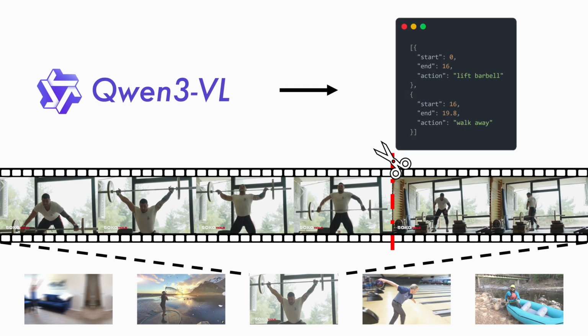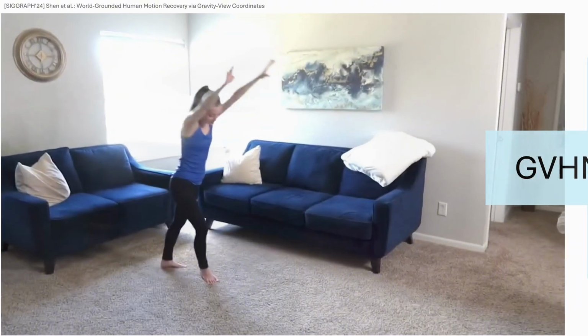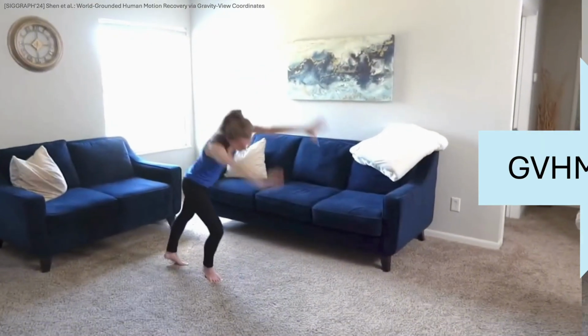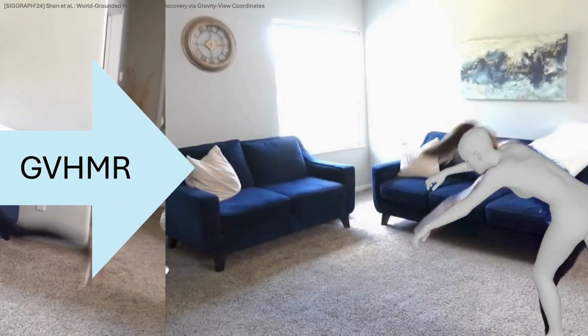After filtering, RoMo uses Qwen3-VL for temporal semantic segmentation, slicing videos into atomic action spans instead of fixed-length windows. This avoids cutting through the middle of meaningful actions. For each action segment, GVHMR reconstructs world-grounded three-dimensional human motion from monocular video and converts it into the SMPL representation. This gives us reusable three-dimensional motion sequences for visualization, analysis, and training human motion generation models.